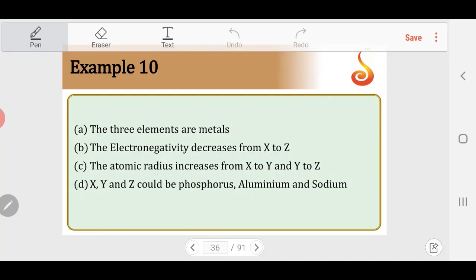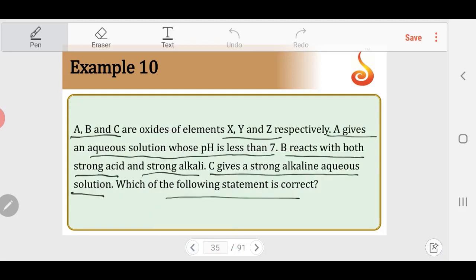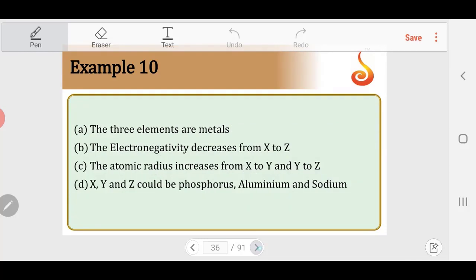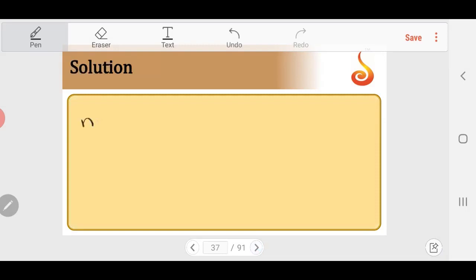The three elements are metals. The electronegativity decreases from X to Z. The atomic radius increases from X to Y, Y to Z, and X, Y, Z could be phosphorus, aluminium and sodium. So go back to this. A gives an aqueous solution whose pH is less than 7, means the oxide is forming an acidic solution. So generally we know non-metallic oxides